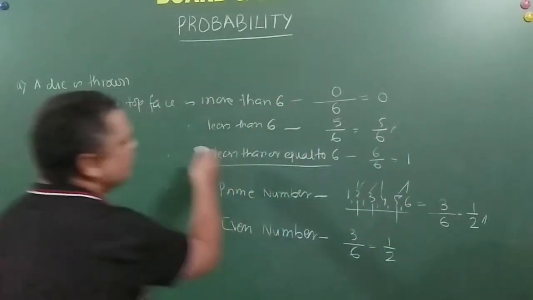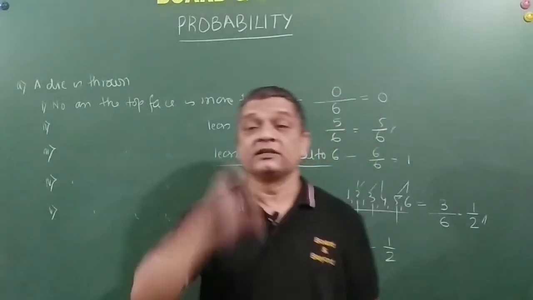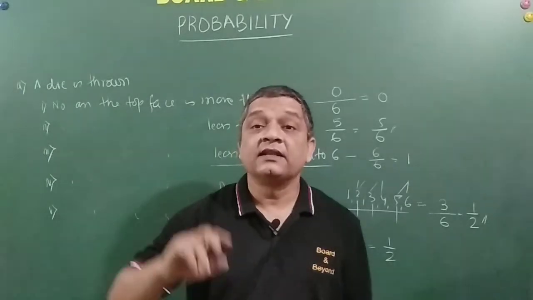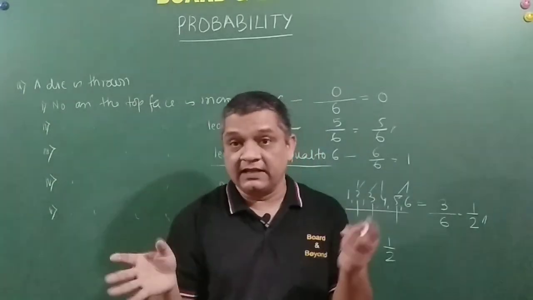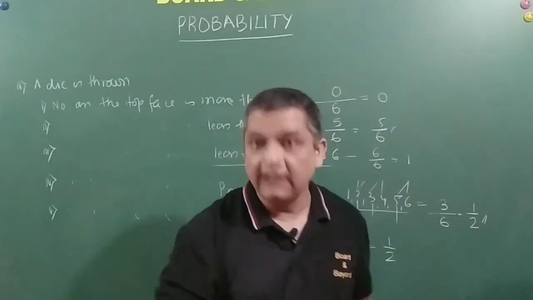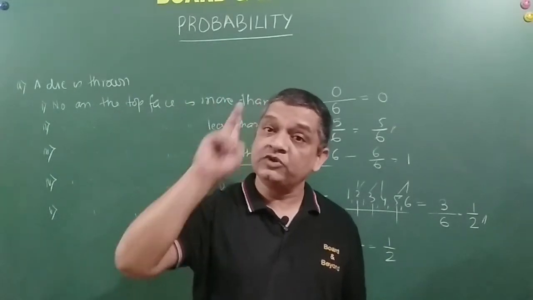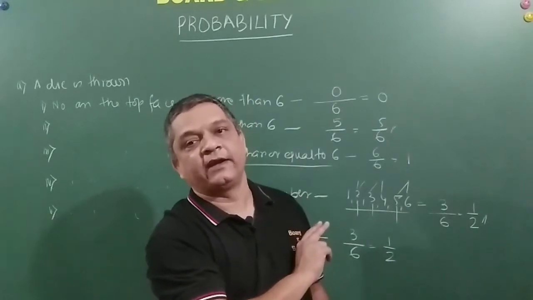You will get different combinations of 6. Let us say less than 6, more than 6, prime number, number greater than 3 but less than 5, something like that. Number greater than 3, that means please don't consider 3. In that case 4, 5, and less than 6, that means only 4 and 5. So 2 by 6 is your probability of winning it.